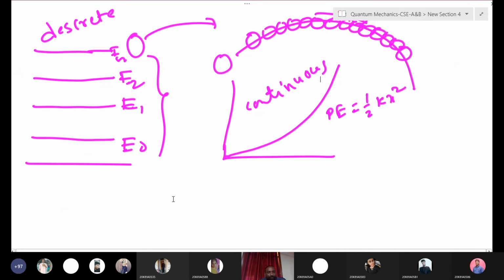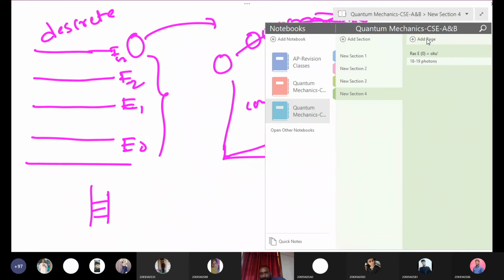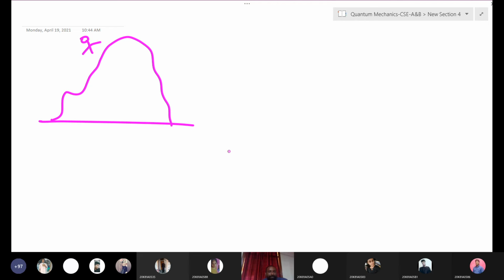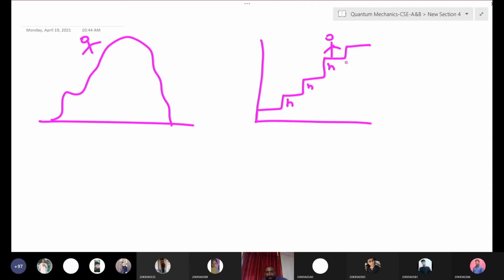So in the ladder also, in our home, you can see a ladder also has the same steps, equal steps. Here we will see some example to understand this. Suppose one person is here, he is climbing some hill. At the same time, another person is climbing some floor here. It's like equal steps. He is climbing steps. So how will you get the energy here? Suppose each step width is h. Here also, step height is h.